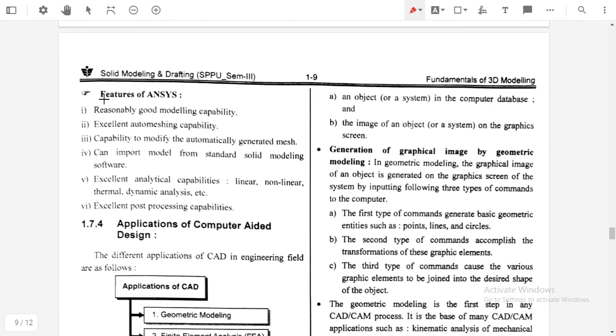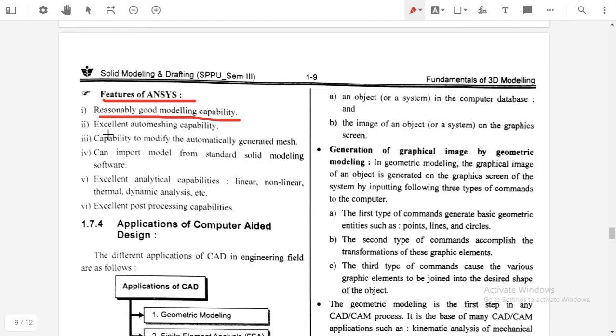Now features of ANSYS. CATIA is the modeling software. ANSYS is the analysis software. So what are the features of ANSYS? Reasonably good modeling capability, means the modeling capability of ANSYS is good.